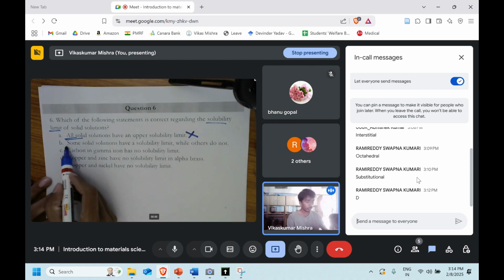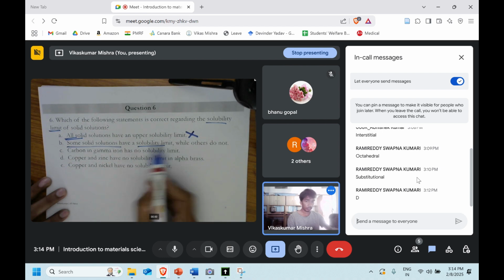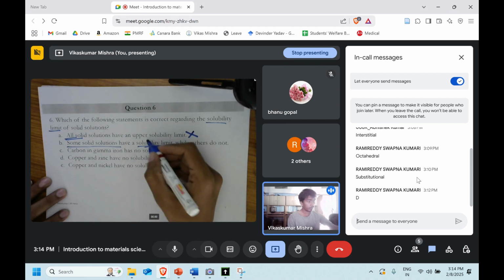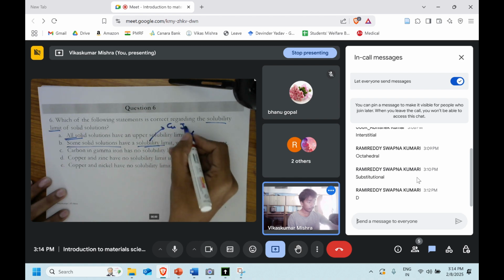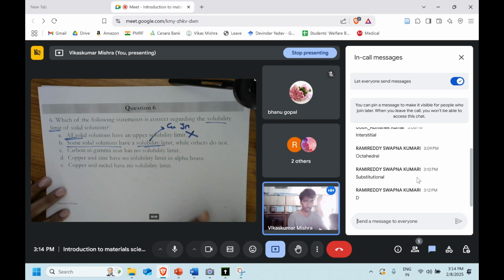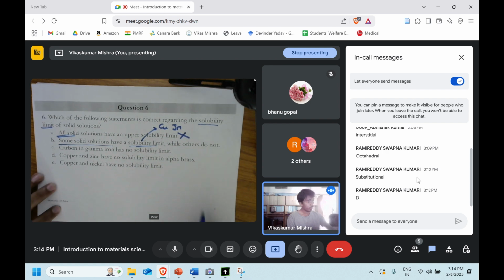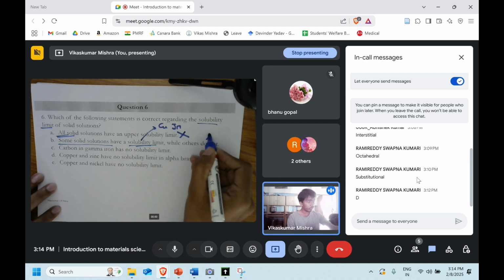Some of them have the solubility limit. For example, we saw that copper and zinc have a certain solubility limit, while others do not, for example, copper and nickel.